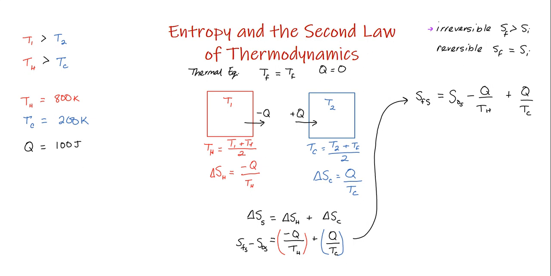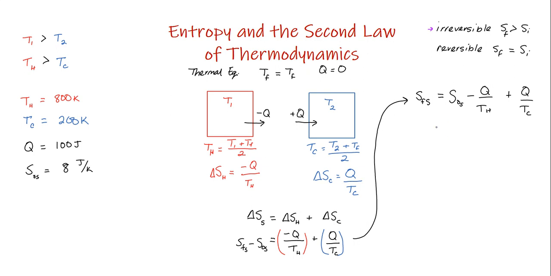And I'm going to tell you that the entropy of the system initially starts at 8 joules per Kelvin. Now, I want to make sure that you understand that these numbers do not relate to one another as you could actually calculate out an entire system, but we're just using them to make the point here that S_final will always be greater than S_initial. So let me go ahead and plug in some of these values here.